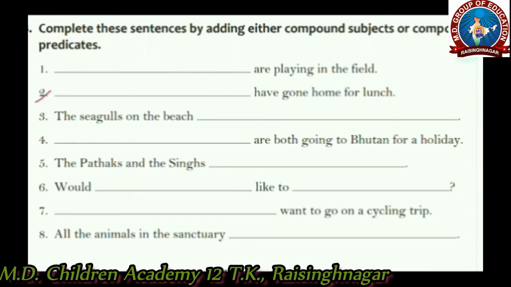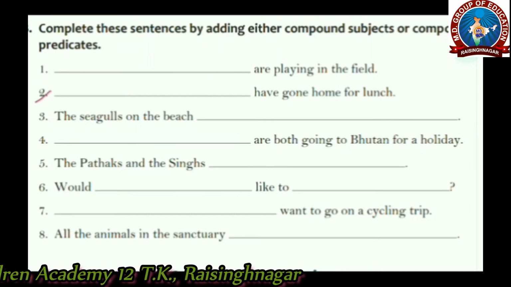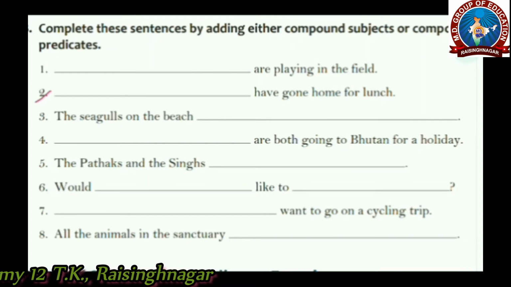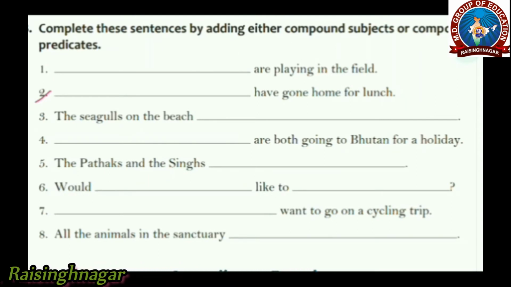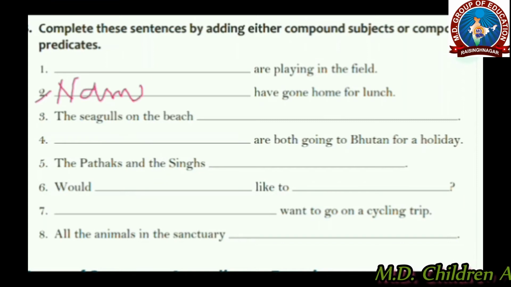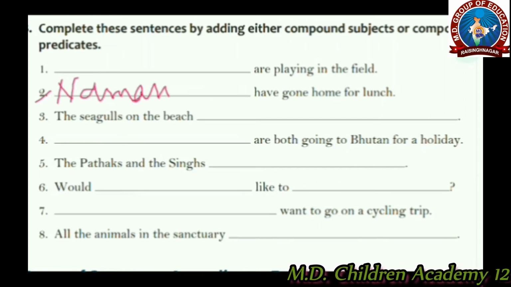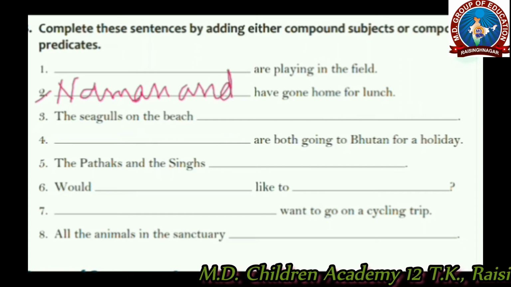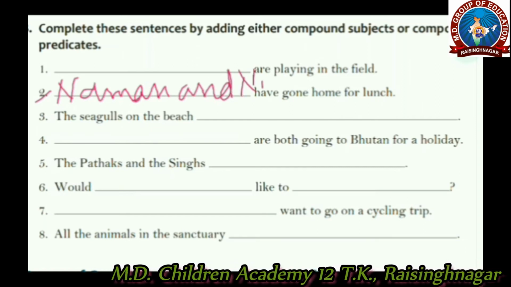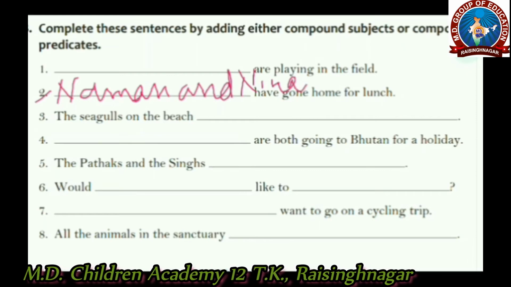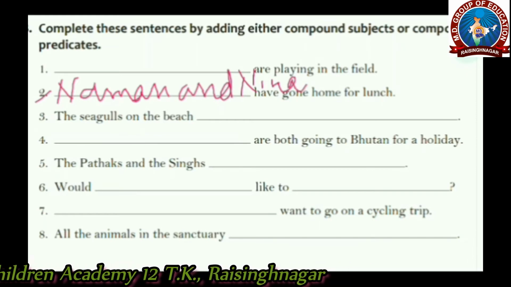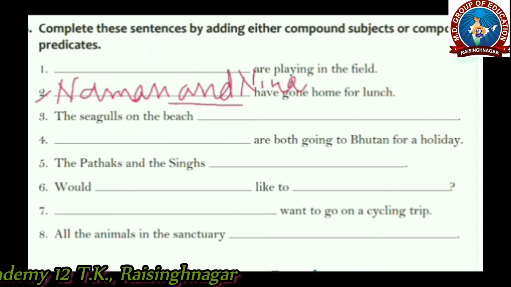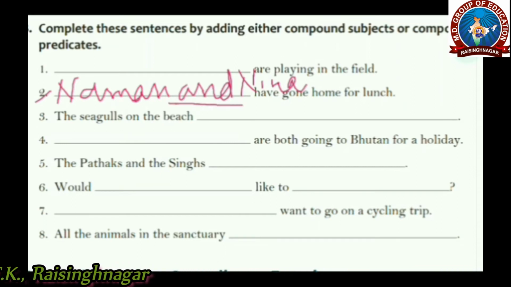The next one is dash have gone home for lunch. Again we need to fill any of the two subjects or more than two subjects to make it a compound subject. So we may fill Naman and Nina, Ram and Sham, Radha and Krishna, and join these two subjects with the help of any conjunction. I am filling here Naman and Nina. Naman and Nina have gone home for lunch. Right? Here I have joined these two subjects with the help of and.